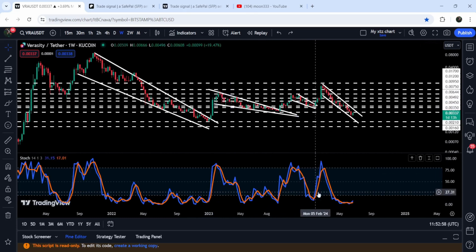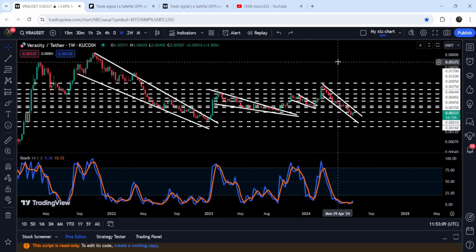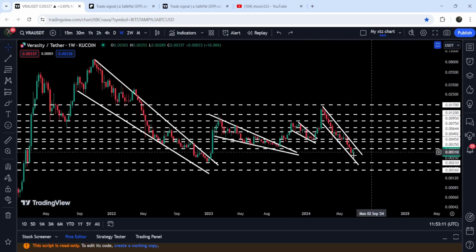And here you can see when again it entered the oversold zone, we had a nice move to the upside. And even we broke out this smaller falling wedge pattern as well. Therefore, again, there is a probability that this time it may start another correction move to the upside. And during that move, it may try to break out this channel as well.